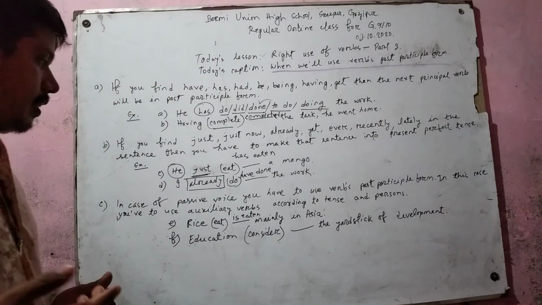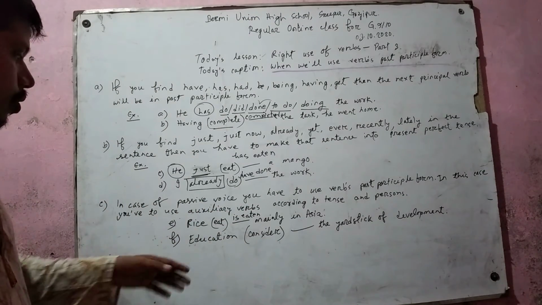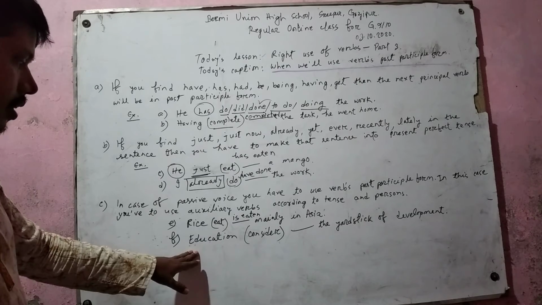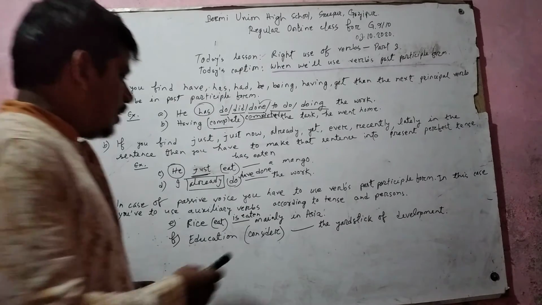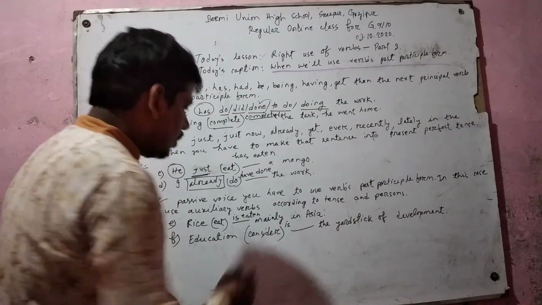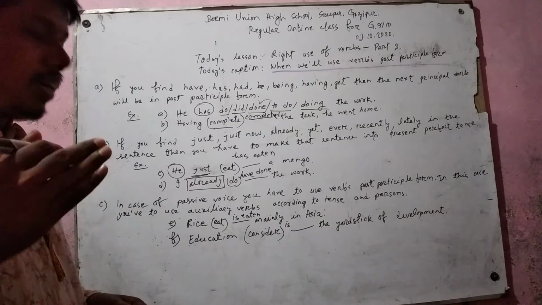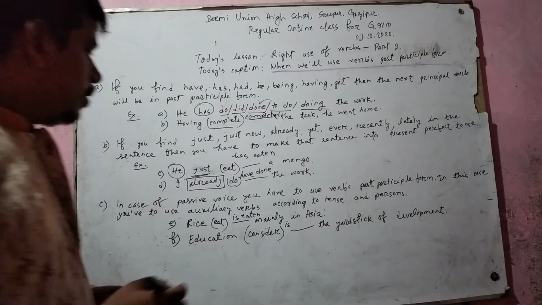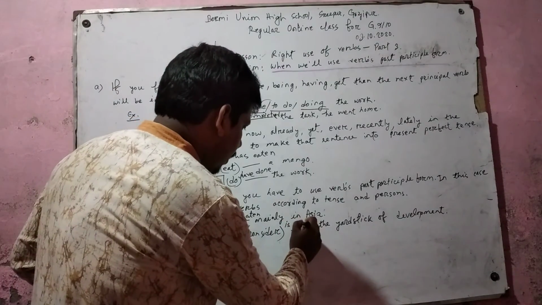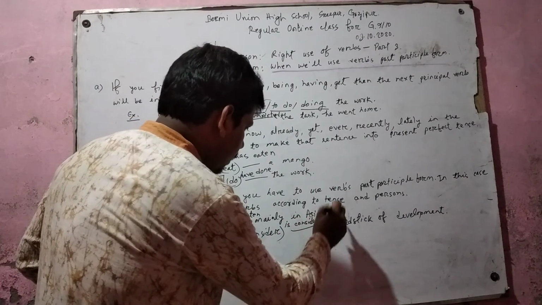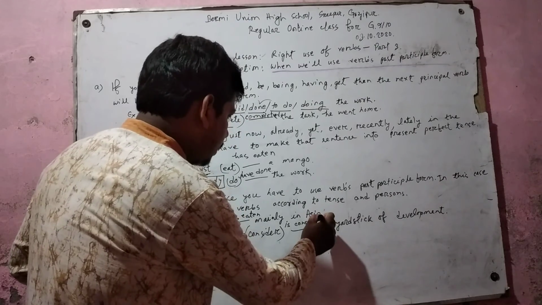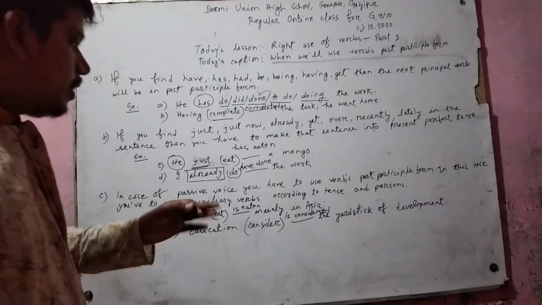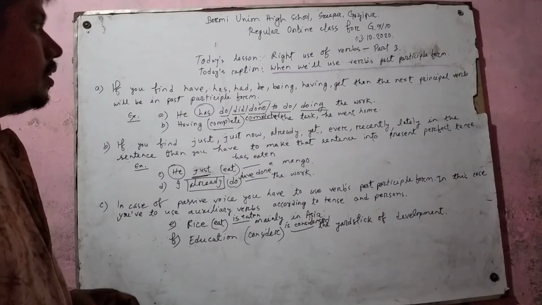You know, am, is, are is the present auxiliary, and so you have to use is here as auxiliary. Education is considered, and what is the past participle form of consider? You know, considered is the past participle form of consider. So you have to use is considered. Education is considered the yardstick of development.